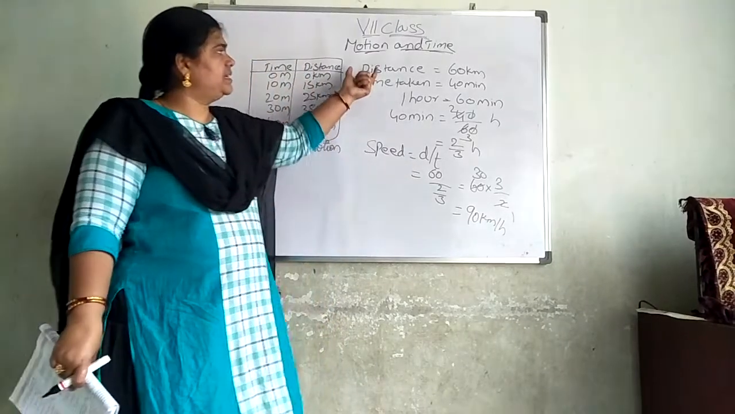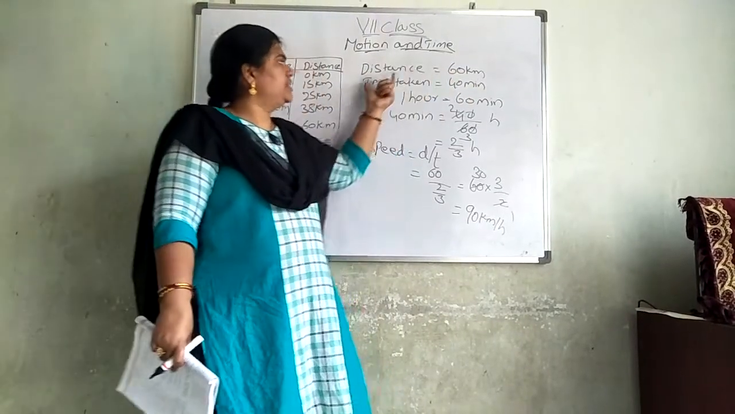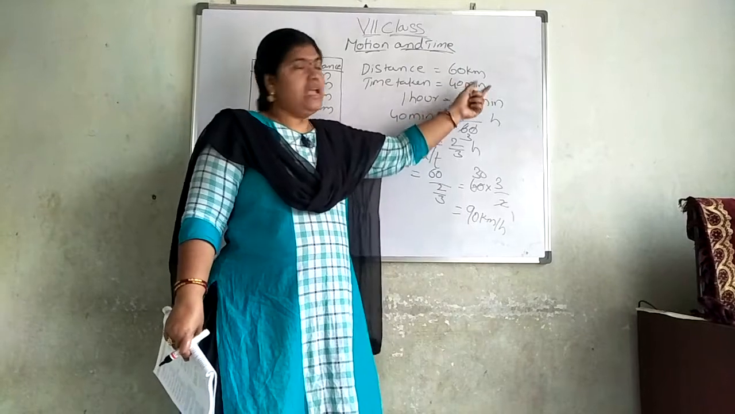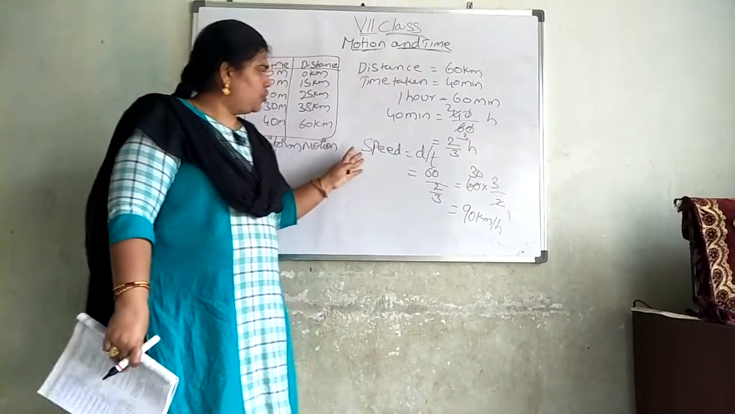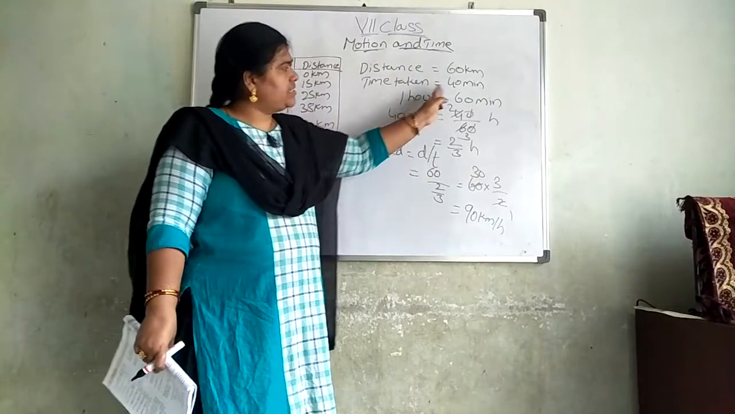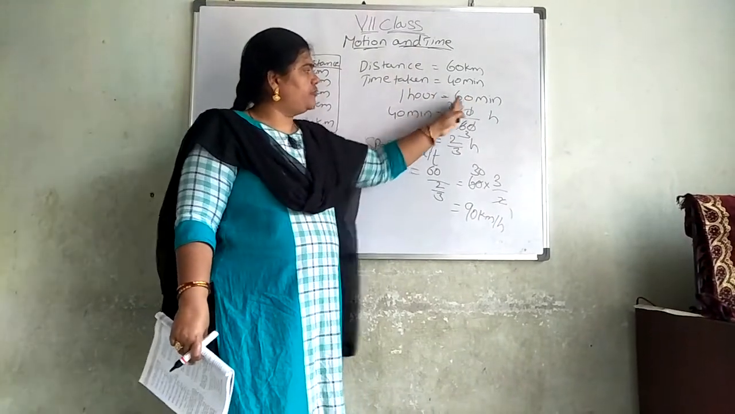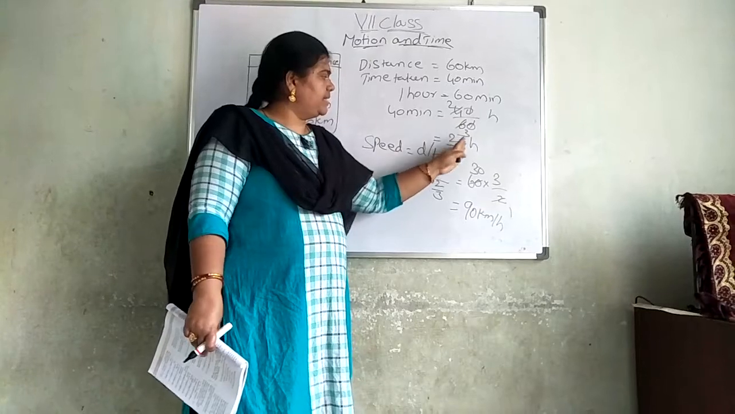So for that, what we did, distance is equal to 60 kilometers. Time taken is equal to 40 minutes. Now this is in kilometers, means I have to change the time into hours. So I changed, 1 hour is equal to 60 minutes, so 40 minutes is equal to 40 by 60. Then we got 2 by 3 hours.